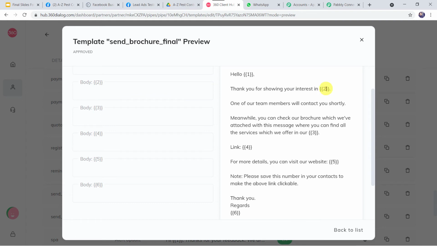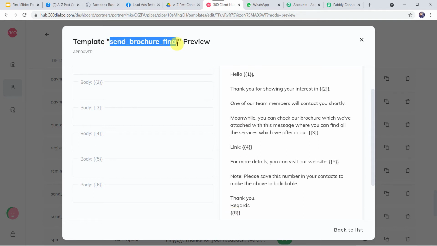Thank you for showing your interest in, here your organization name is going to come. One of our team members will contact you shortly. Meanwhile, you can check our brochure which we have attached with this message. We can find all the services which we offer in our pest control services. A link can be given; your brochure link can be mentioned over here. For more details, you can visit our website; you can mention the website address over here. Note, please save this number in your contacts to make the above link clickable. Thank you, regards, and here again, your organization name is going to come.